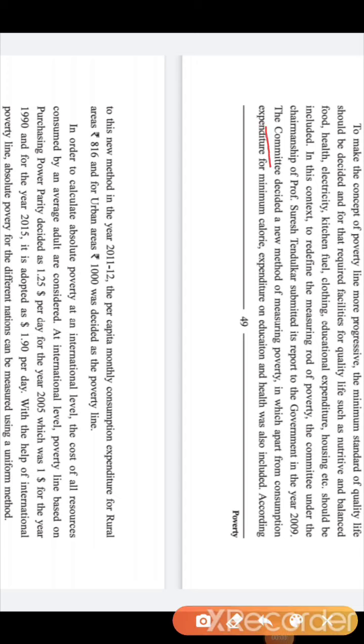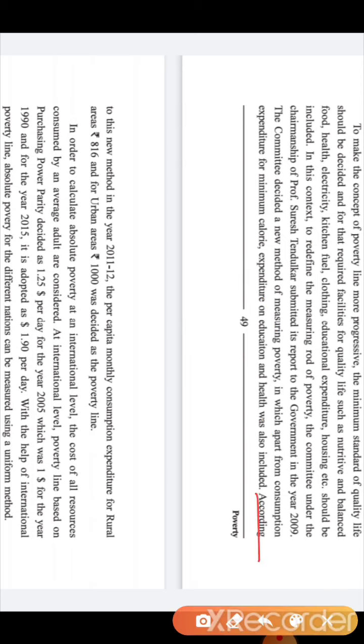The committee decided a new method of measuring poverty. They redefined the poverty line, in which they have considered the minimum calorie need, but they have also included expenditure on education and health. These two things were not included before, in the traditional meaning of poverty line, but now these things are included, that expenditure on education is also important and health is also important.